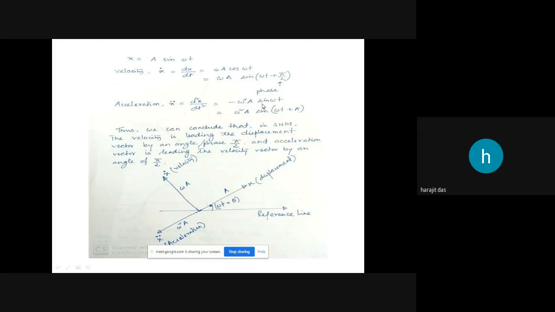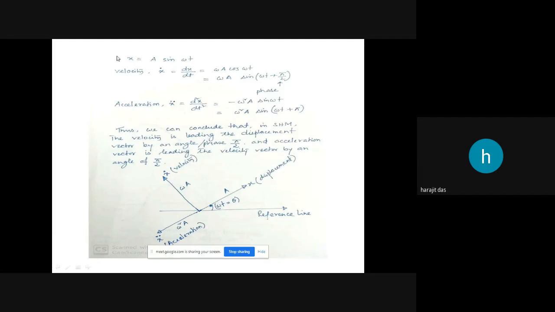To compare it with the earlier equation, you can convert this to the form omega square a sine of omega t plus pi. If you introduce the plus pi term, you can remove the minus sign, because it will be in the other quadrant with a phase angle of pi. So it is also correct.